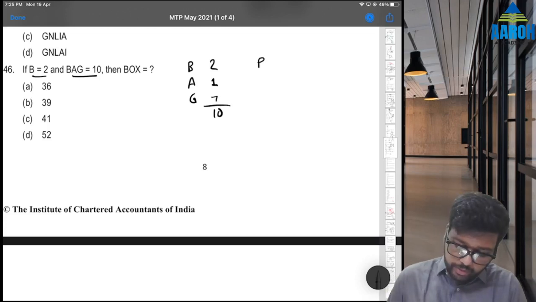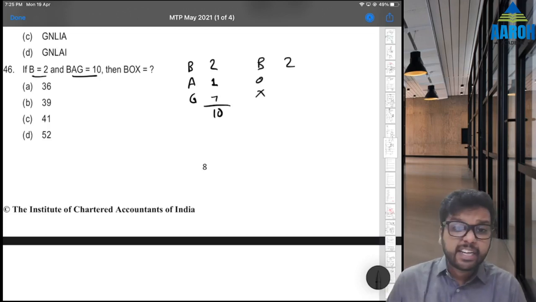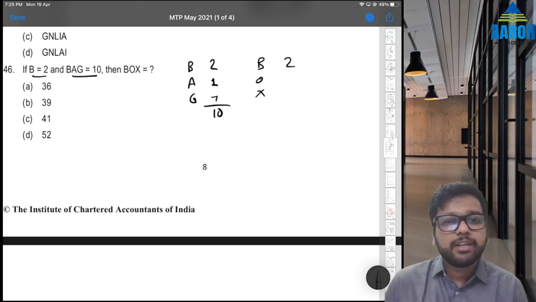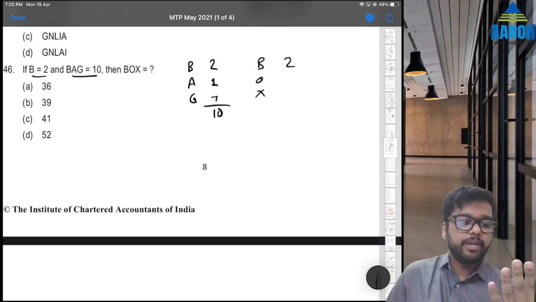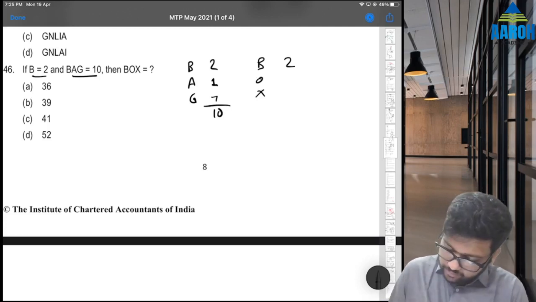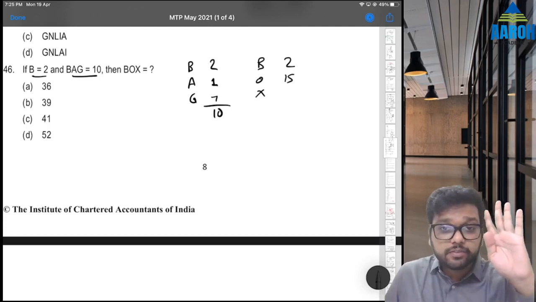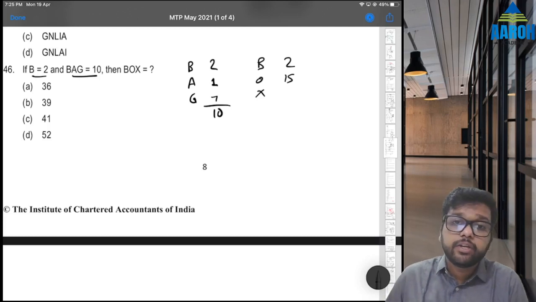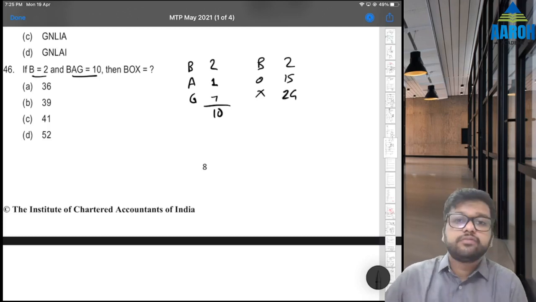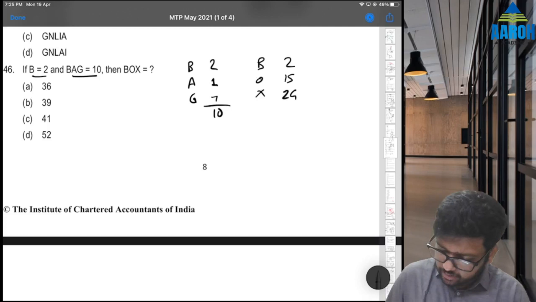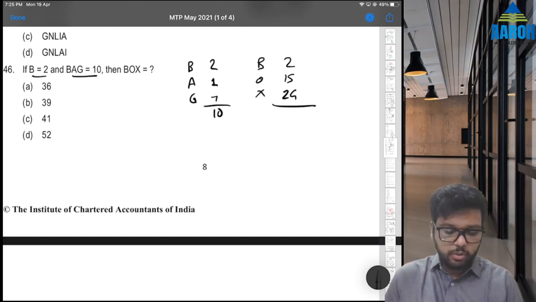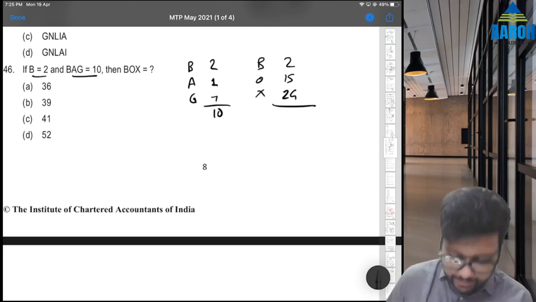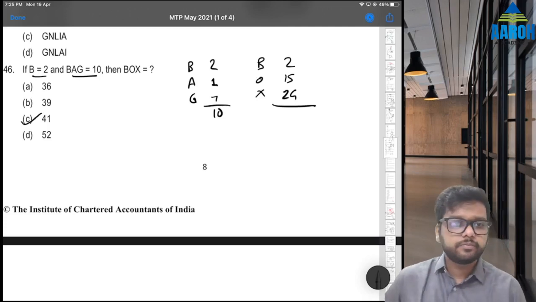So box also we have to check then. B is the second letter. For O, remember that J is the 10th letter, so that will be a point of reference. K, L, M, N, O, so O is 15th. And X, X, Y, Z, so that is third last, so that is going to be 24. X, Y, Z, so 24, 25, 26. So what is the total of this? 2, 15, 24. 41 is the correct answer, option C.